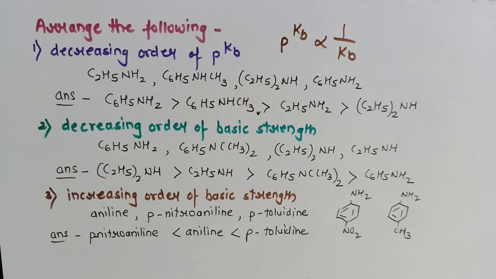So overall, what we have to remember is, if the electron density on the nitrogen atom can be lost easily, it will be more basic. If the electron density on the nitrogen atom cannot be lost easily, because it gets involved in resonance, or a steric factor is there, or a solvation factor is there, then it will be least basic. So considering all these things, you can easily solve the questions.